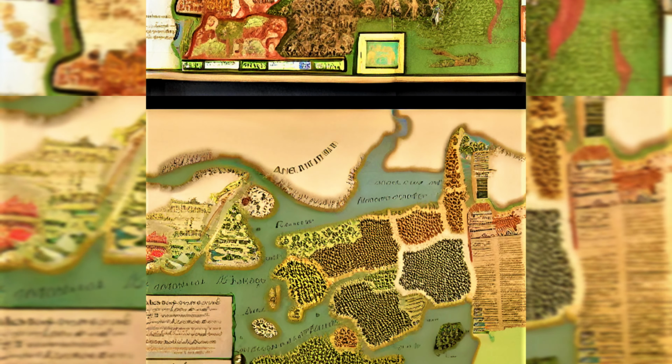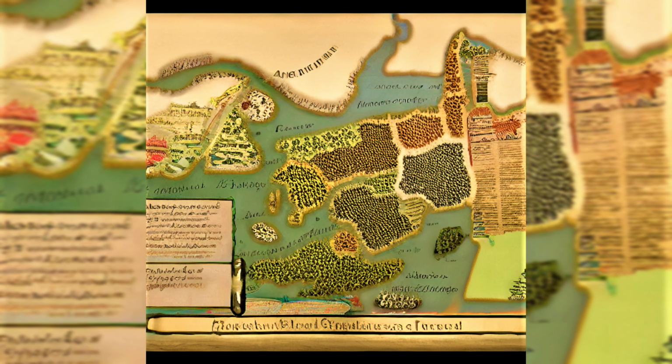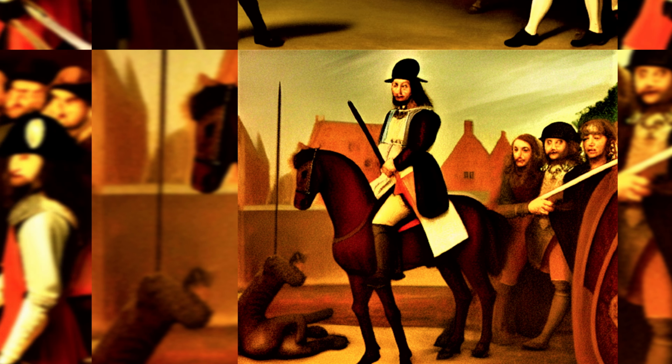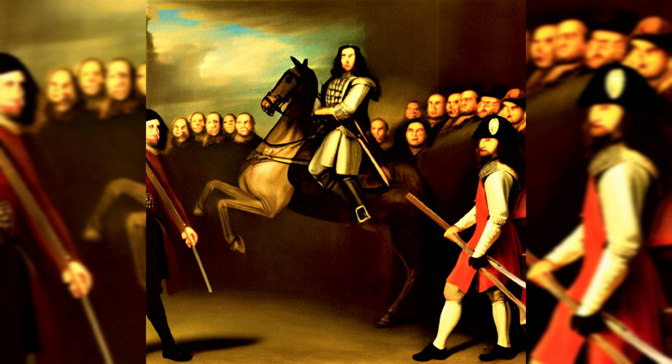English Civil War. The mid-17th century saw a struggle between the Crown and Parliament, leading to the English Civil War and the execution of King Charles I in 1649. The Commonwealth was established and Oliver Cromwell ruled as Lord Protector until his death in 1658. The monarchy was restored in 1660 with the coronation of Charles II.